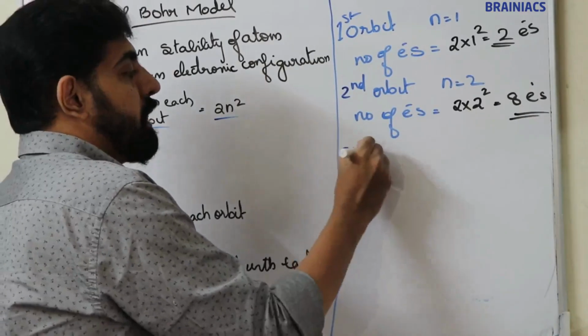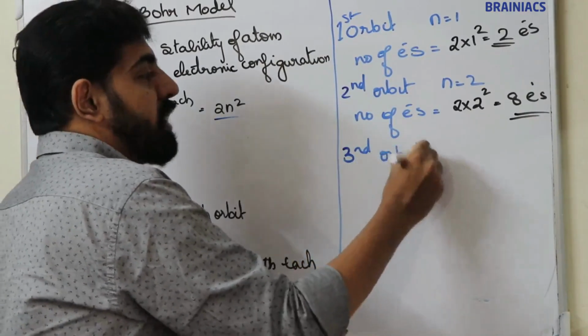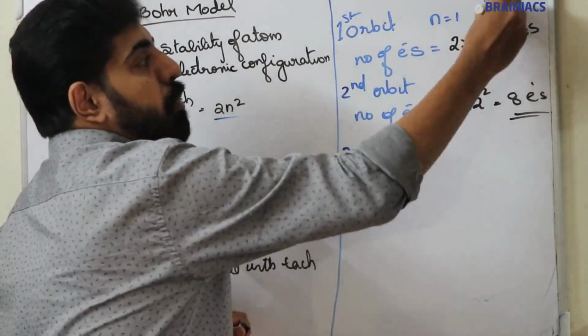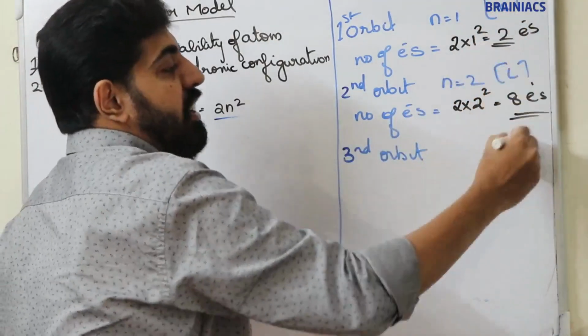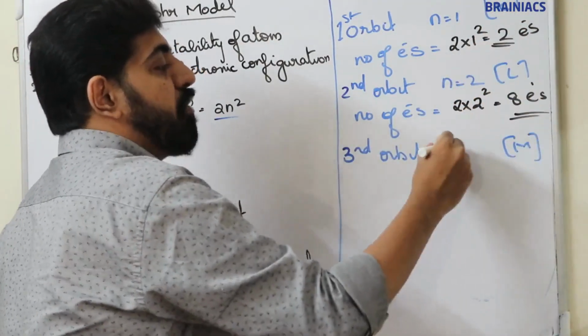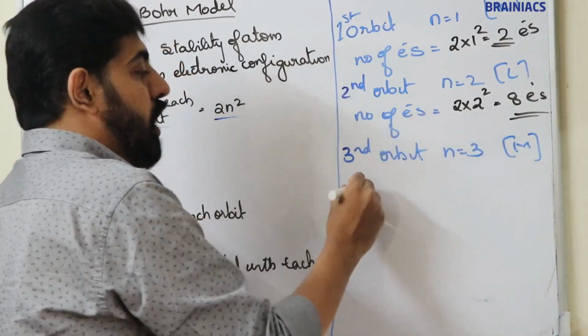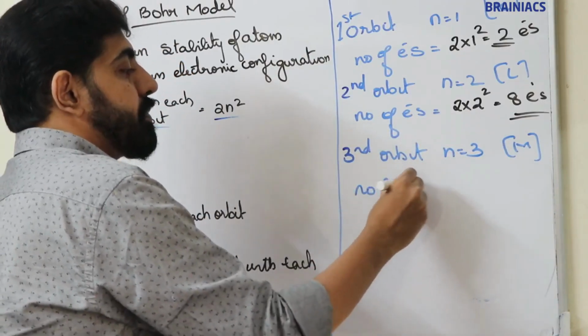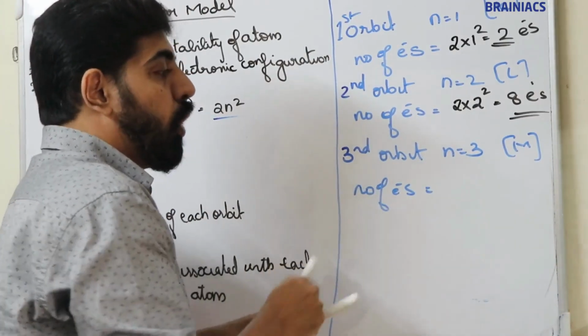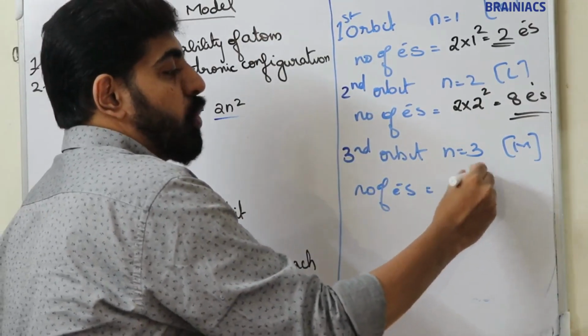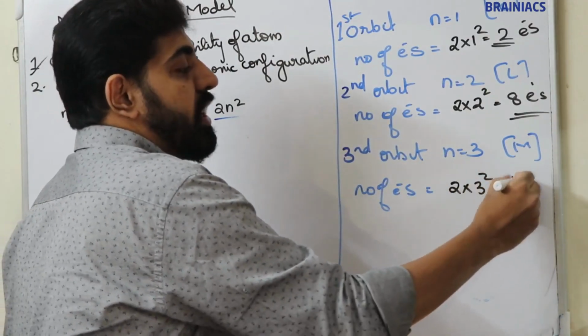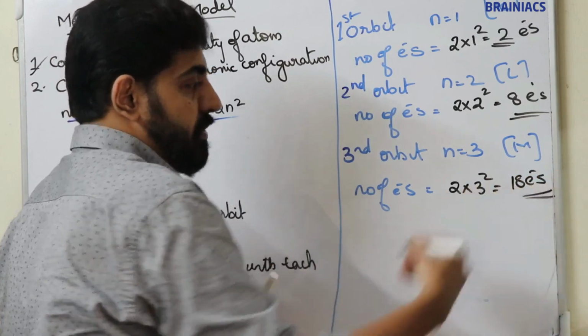Now, the third orbit. This is the K orbit, then L, then M. The third orbit is the M orbit, and the n value is equal to 3. So the number of electrons is 2 into 3 square. 3 square is 9, and 9 into 2 is 18 electrons.